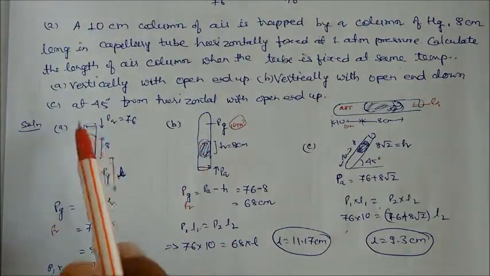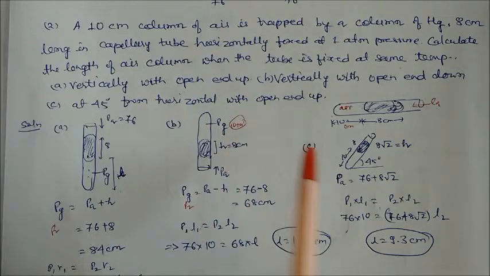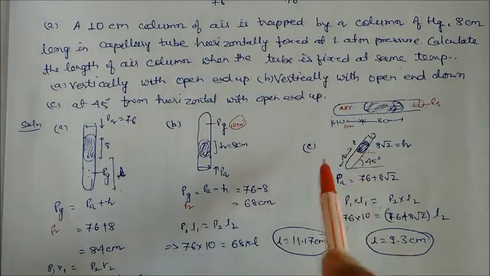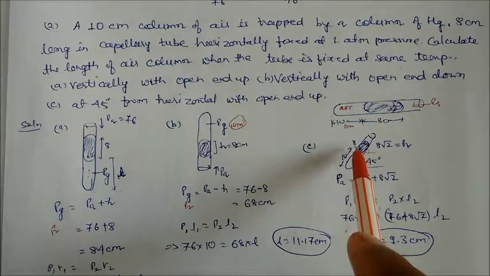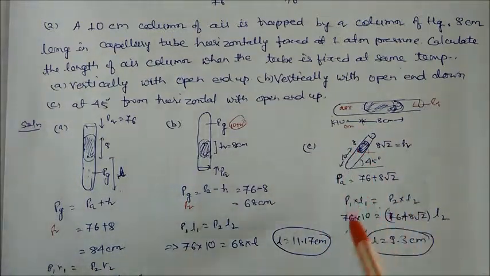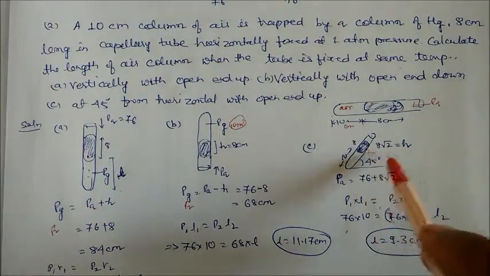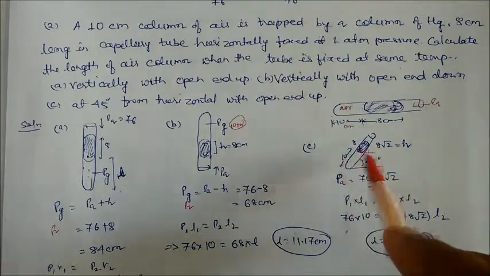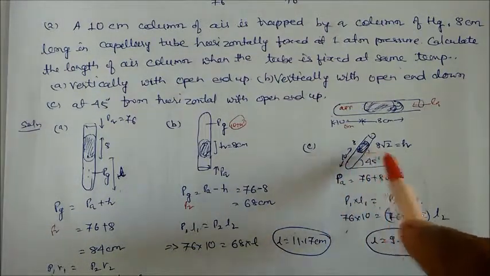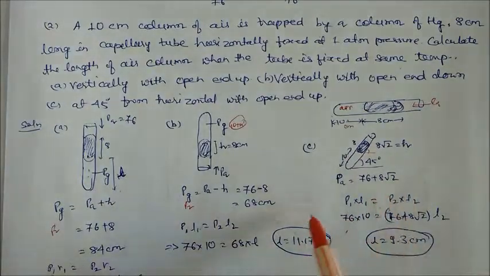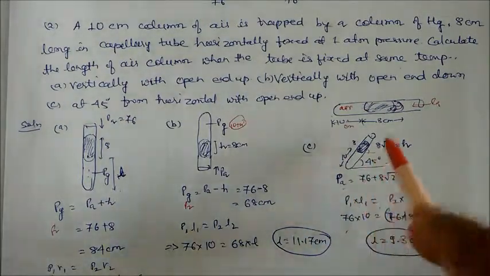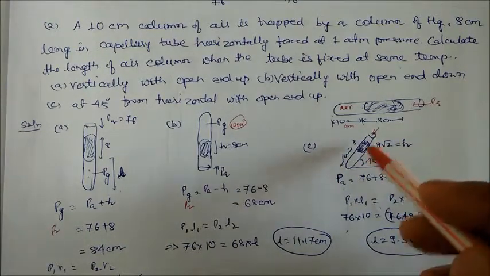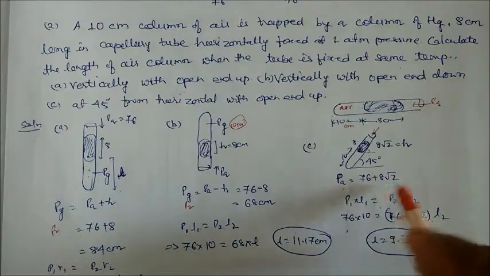Now the third case, at 45 degree from the horizontal with open end up. If you make 45 degree, it will make an angle. So this will also make an angle of 45 degree. The 45 degree means here this value is √2, that is cos theta. The cos theta value is √2. Here it's not cos theta, this will be your tan, height by base. So the pressure of the mercury, here again mercury is putting pressure, we can't take the total 8 centimeter. We have to take the 8 √2 value.